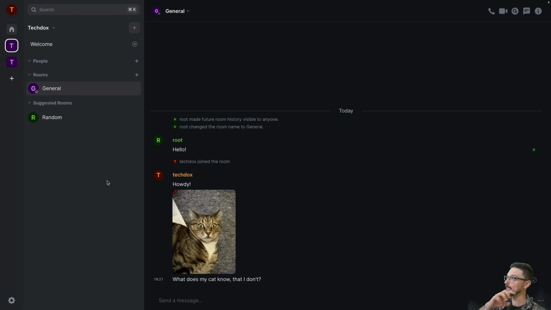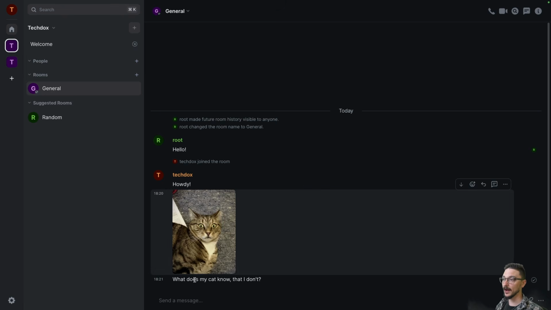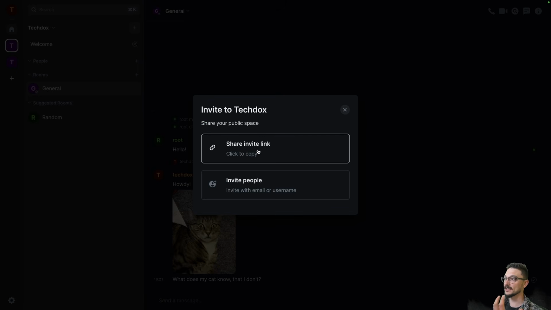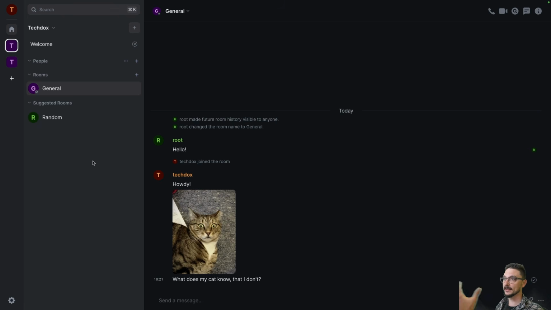Now the great thing about this, even if you were to be invited to this and connect to my Matrix server, you could join my room. Like, I can invite people to join this. So for example, I can come under people and I can invite to the space. So if I want, I can actually share an invite link and I can just invite people. And then they can join and then away they go.